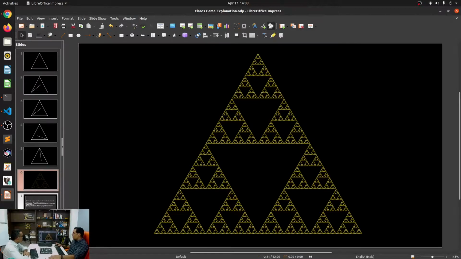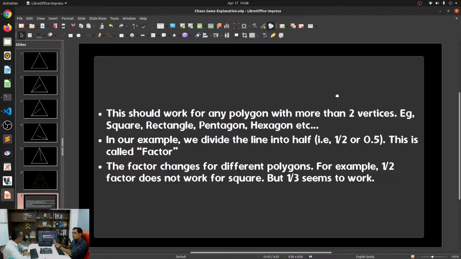All right. Now, having said that, let's just consider a few things. Number one, this should work for any polygon that has more than 2 vertices. I think by definition, all polygons have more than 2 vertices. So square, rectangle, pentagon, hexagon, anything. It should work for everything.